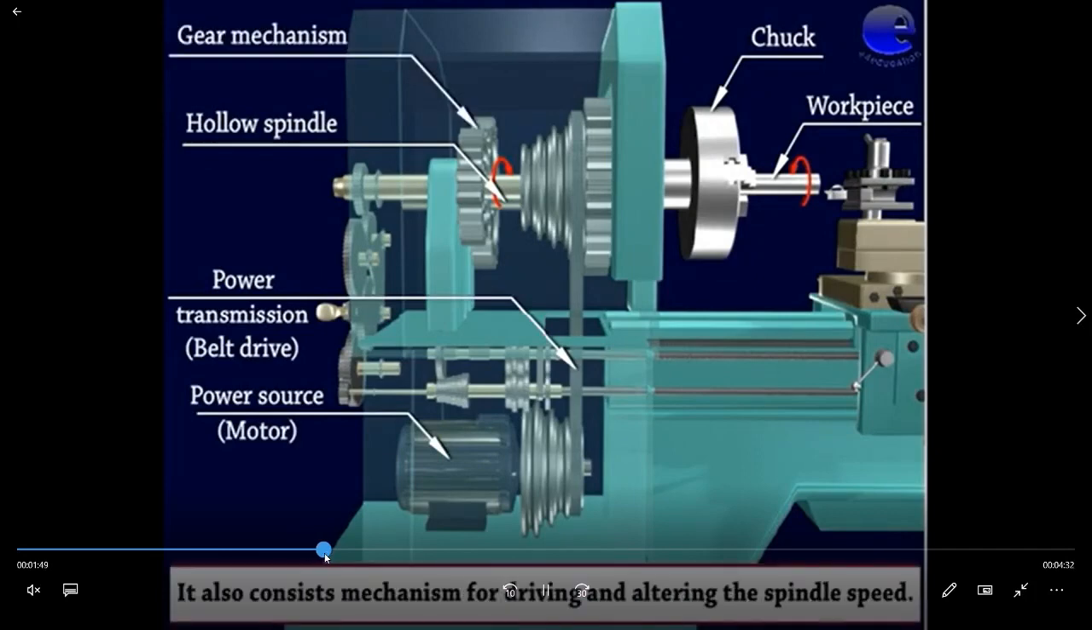You can see different nomenclature shown. We are not going in depth into these detailed components, we are just going to see the major components.